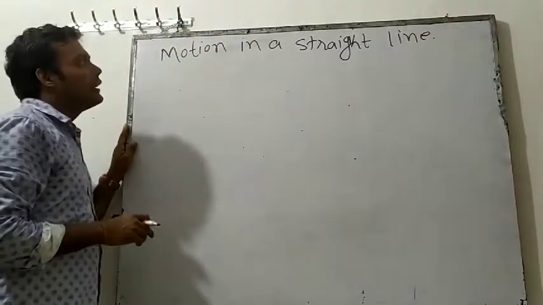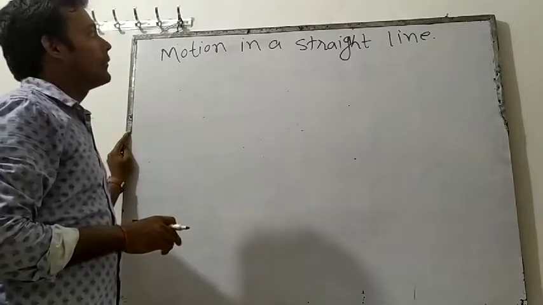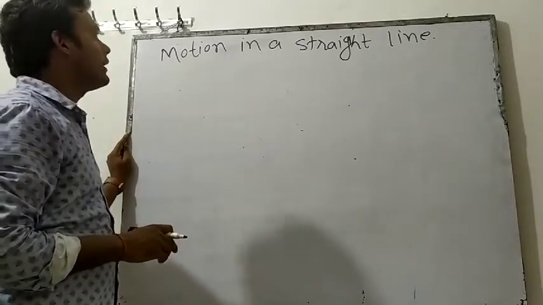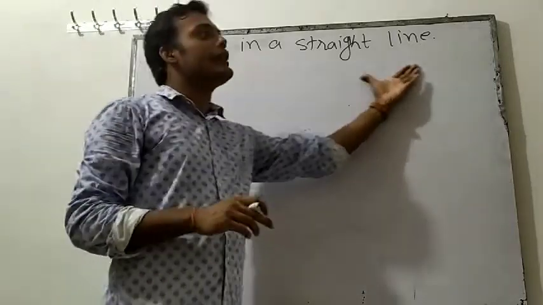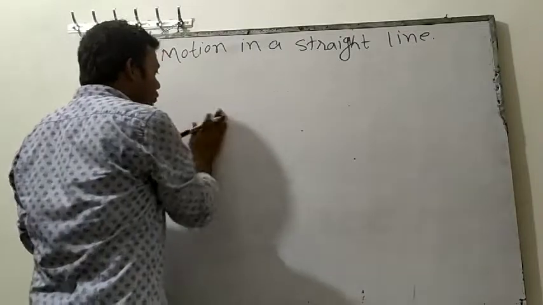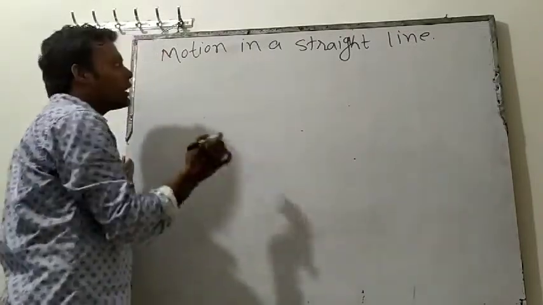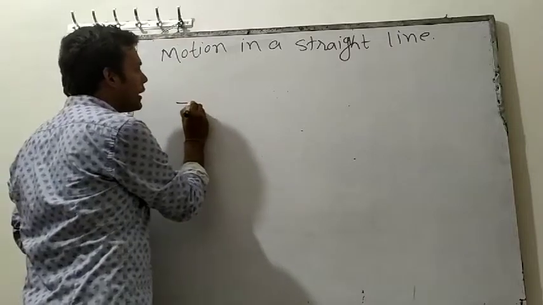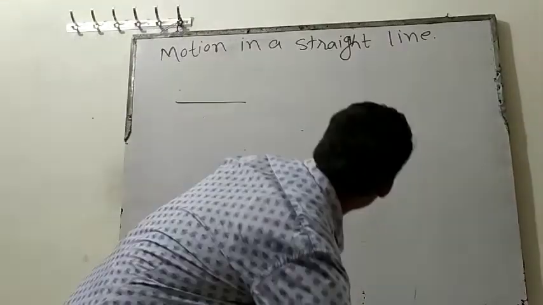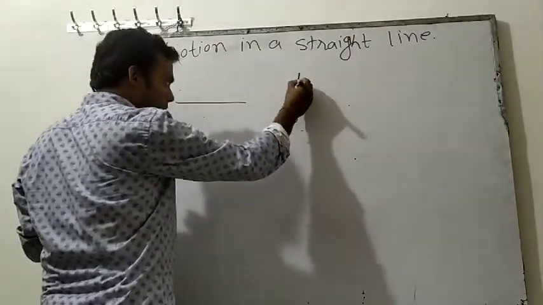Today I am starting one of the most important chapters from kinematics, that is motion in a straight line. Actually, motion can be of many types. Motion can be horizontal motion like this, or motion can be vertical motion like this. Any object will come like this.